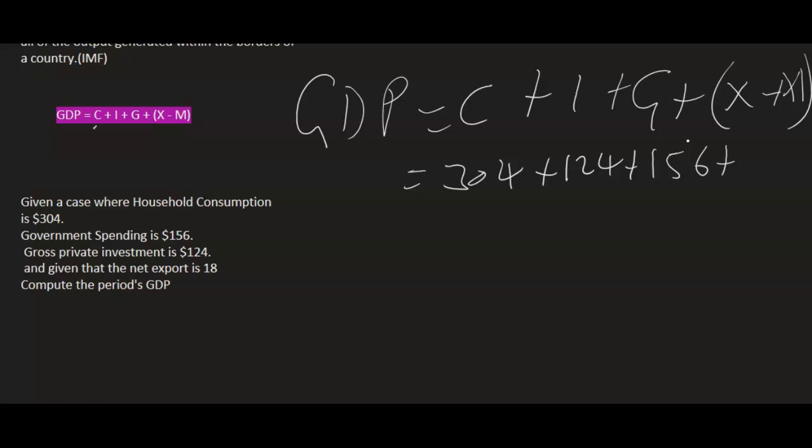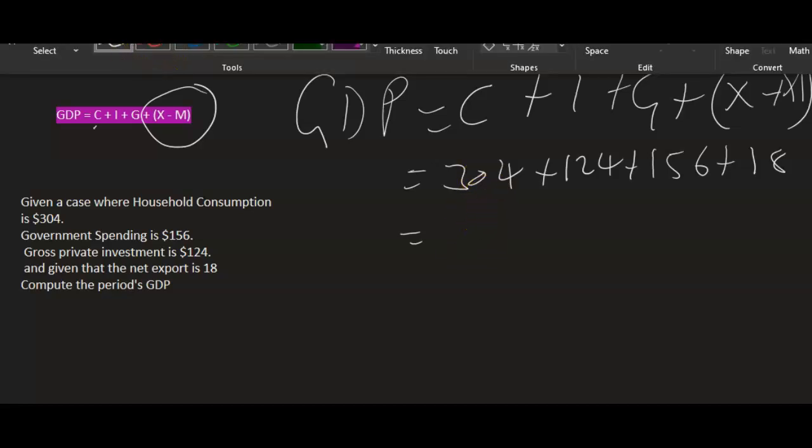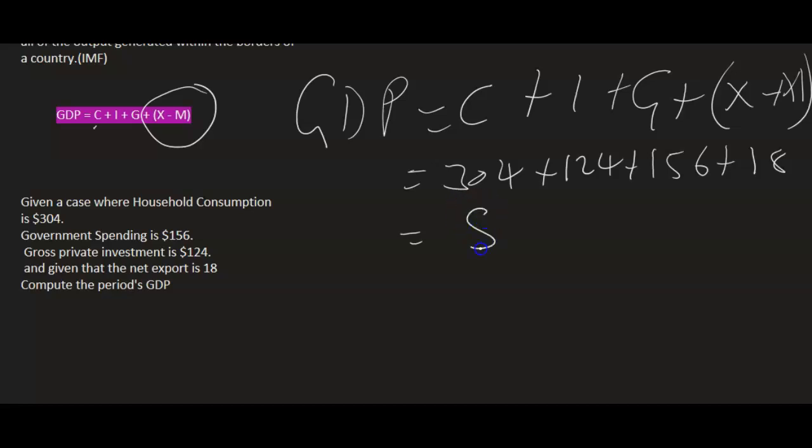Remember, our formula for net export is X minus M. They have simplified it and given us a block figure, which we're just going to place right there. Let us have that answer. Our answer is 602 US dollars. That was very simple. We can proceed.